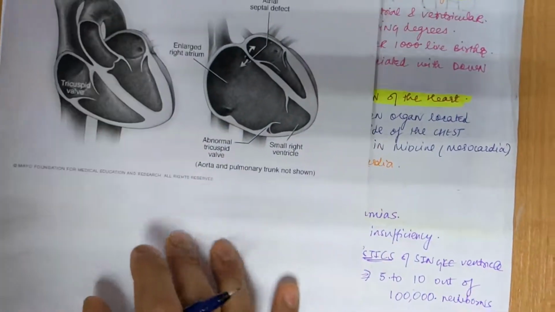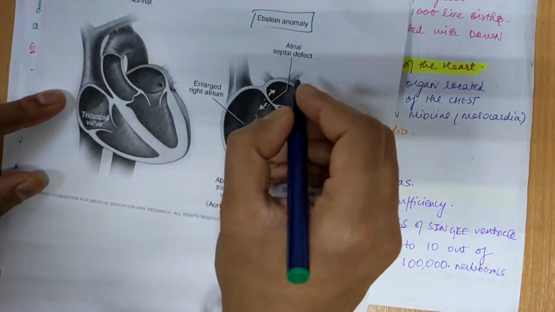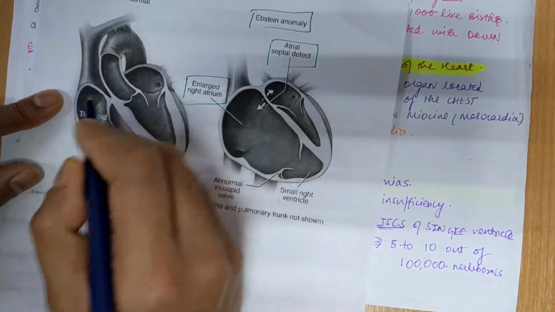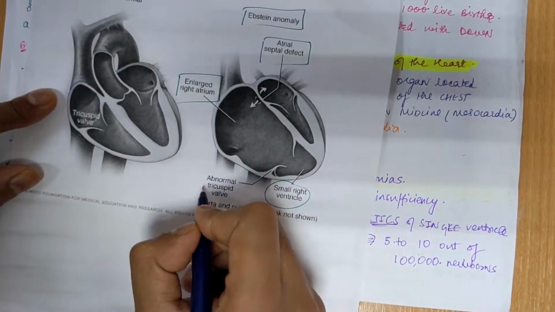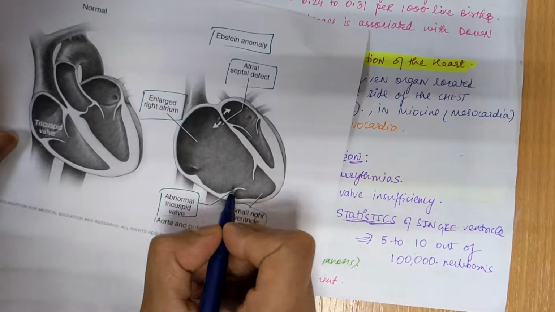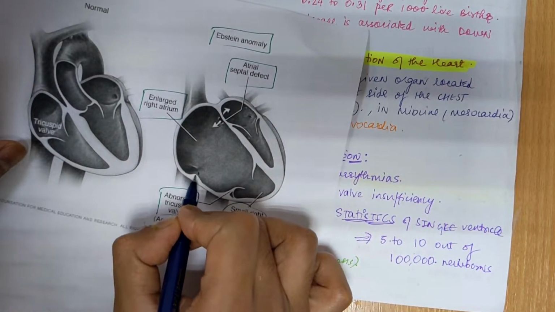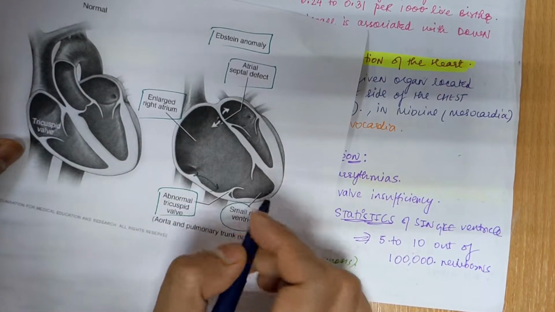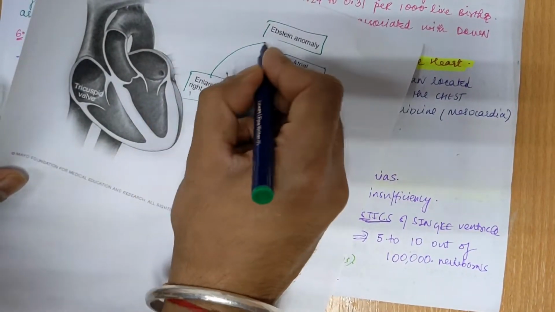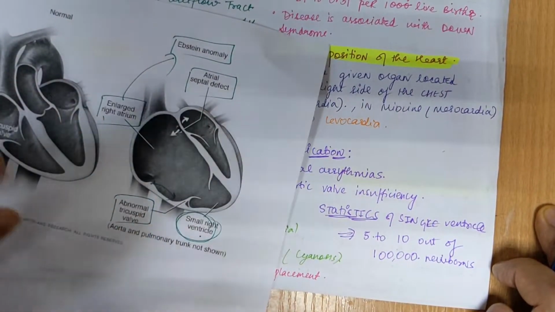In this image you can see Ebstein's anomaly, and you can see there is an atrial septal defect, an enlarged right atrium, an underdeveloped small right ventricle, and an abnormal tricuspid valve. As I told you, the position of the tricuspid valve is abnormal. It is not positioned at the exact position but is a little bit lowered, due to which there is a small right ventricle and an enlarged right atrium. This condition is Ebstein's anomaly. In this case you can also see an atrial septal defect.